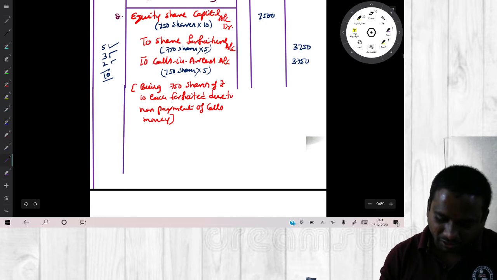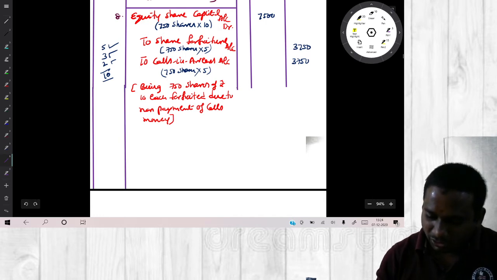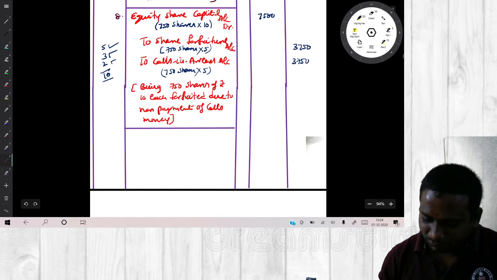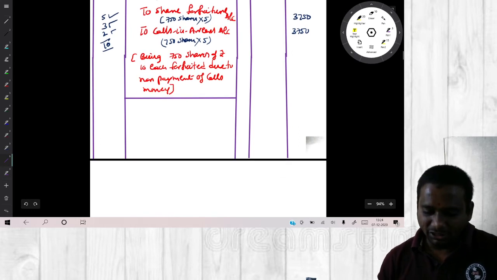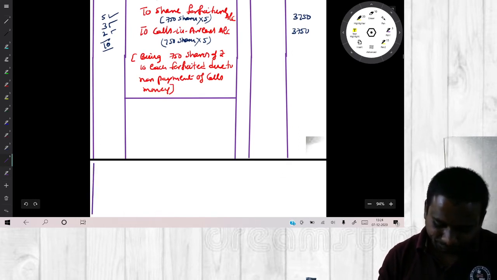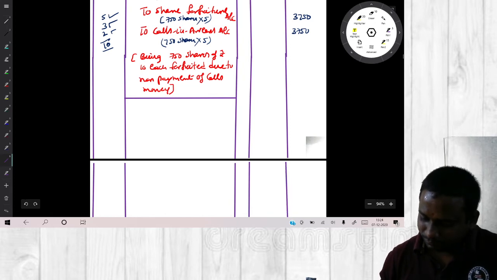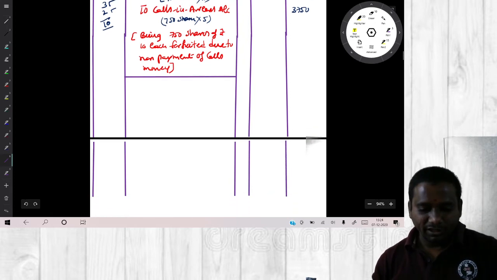Now we have to write the reissue entry. So write down the reissue entry. Tell me, what is the reissue entry? Quick. Try to remember. If you want, you can refer to the notes. What is the reissue entry?